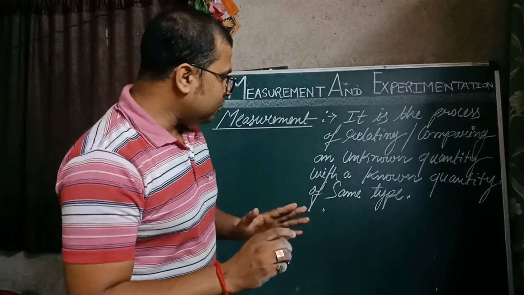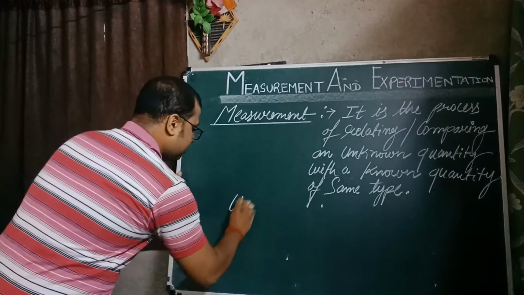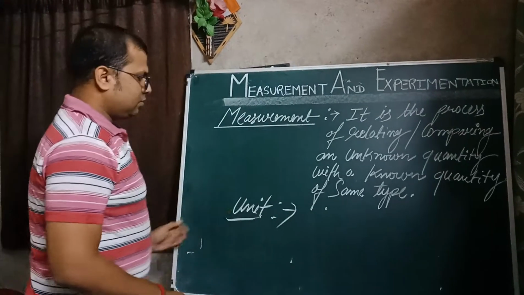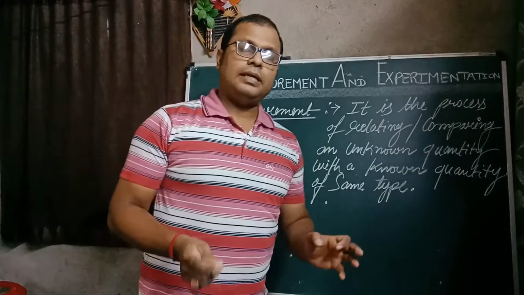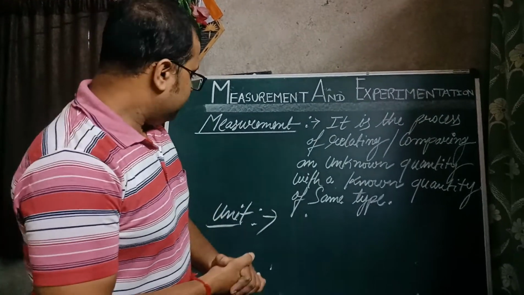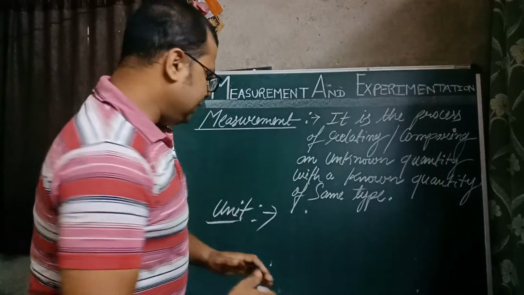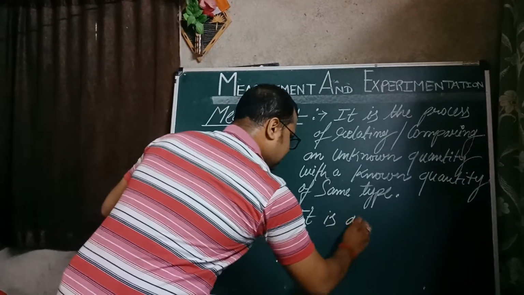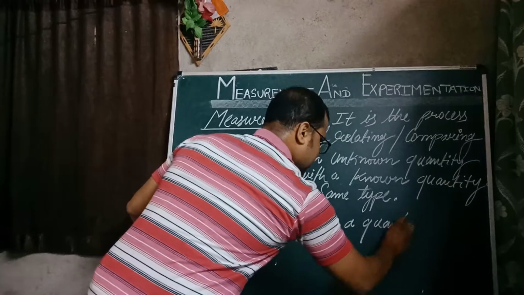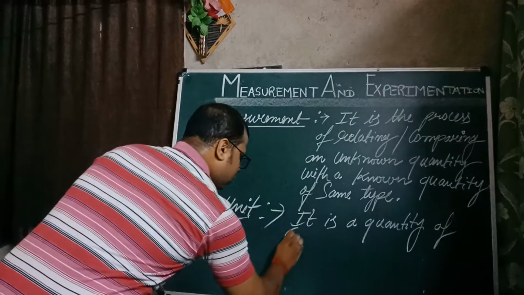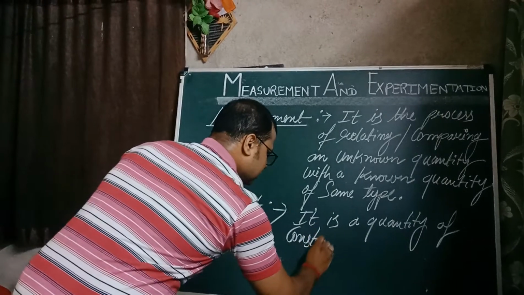Now, if I try to answer what is unit, very simple, but when we have to define it, maybe you find it difficult to answer. What is unit? Unit is a quantity of constant magnitude.